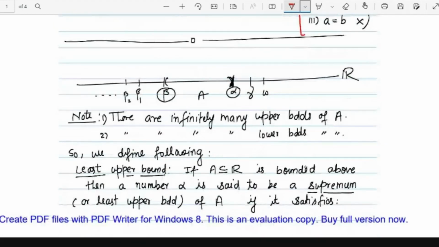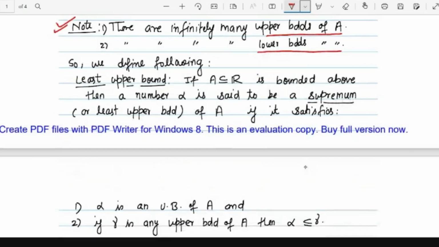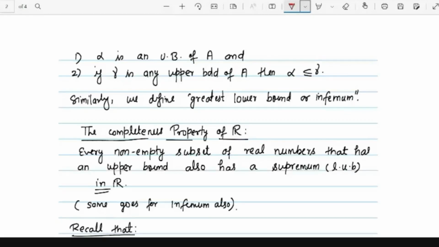Now one can observe that there are infinitely many upper bounds and infinitely many lower bounds. So we define the least upper bound. If A is a subset of R which is bounded above, then a number alpha is said to be the least upper bound, or sometimes we call it the supremum, if it satisfies these two things. First, alpha must be an upper bound of the set A. And if gamma is any other upper bound, then alpha must be less than or equal to gamma.